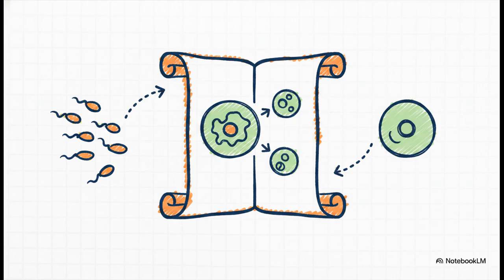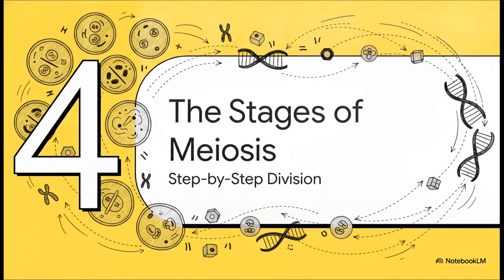Now, once that ovum is produced, its safe transport is absolutely crucial. Seriously, the transport of the ovum is the vital next step, an absolute prerequisite for fertilization to even happen. Without this incredibly strict cellular rulebook, the continuation of life literally wouldn't happen. Let's check out Section 4, the stages of meiosis, step-by-step division.